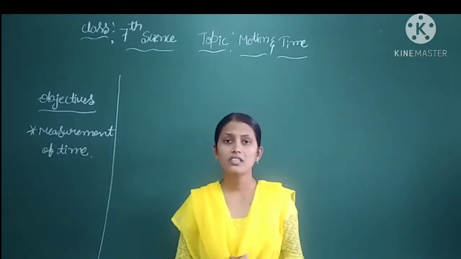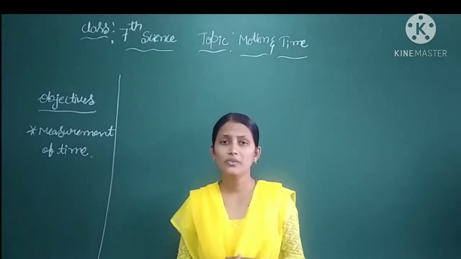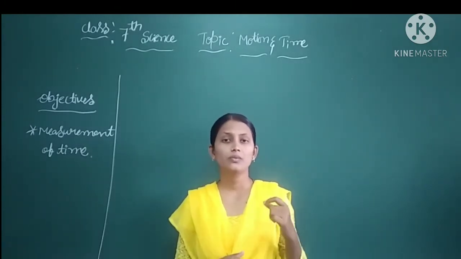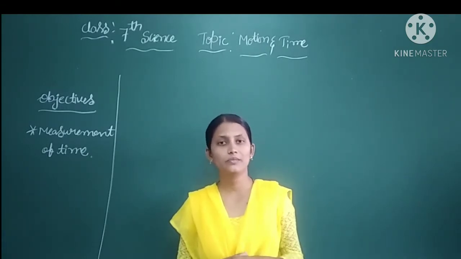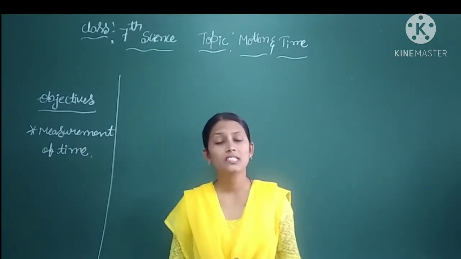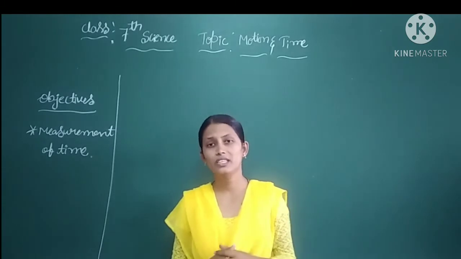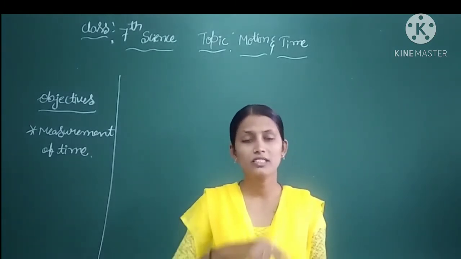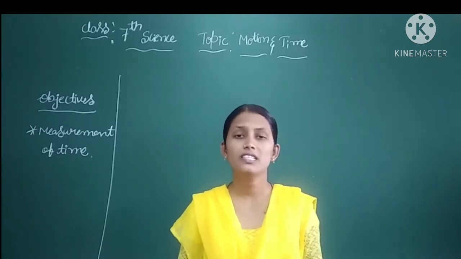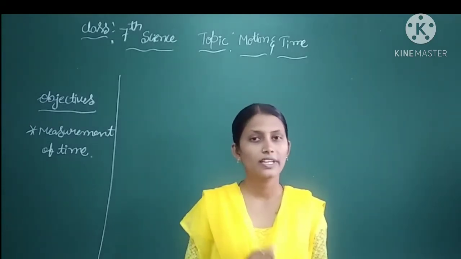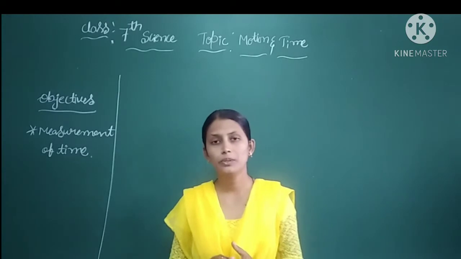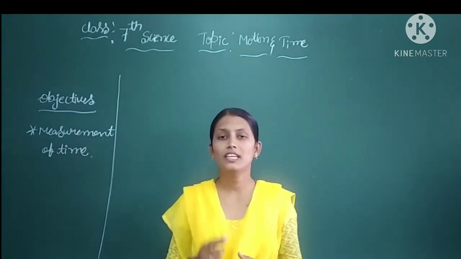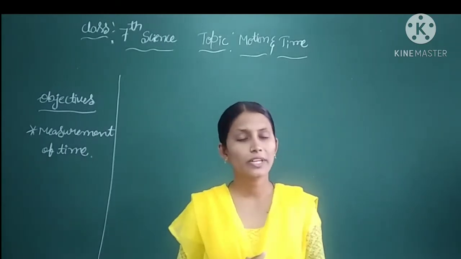Our ancestors noticed that many events in nature repeated themselves at regular intervals of time. For example, they found the sunrise every day. The time interval between one sunrise and the next sunrise, they considered as a day. Then what about a month?